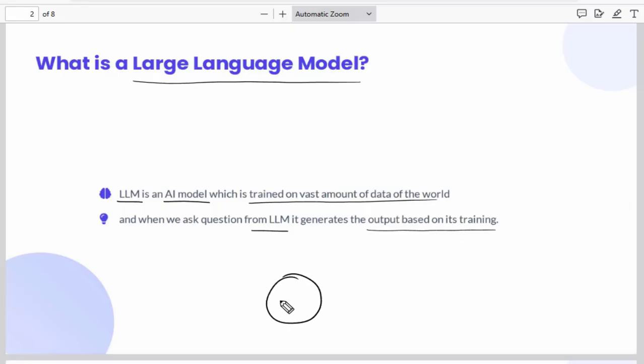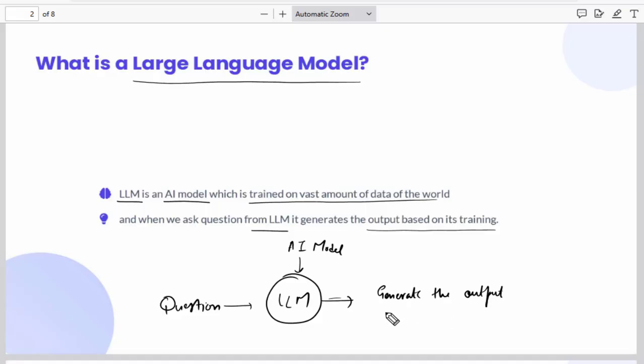So let's say this is an LLM, an AI model, and it is trained on a vast amount of data of the world. Now when I ask a question, it is going to generate the output based on my question. Based on its knowledge, it will generate the output. Because it generates new output based on my requirements, it is called generative AI.